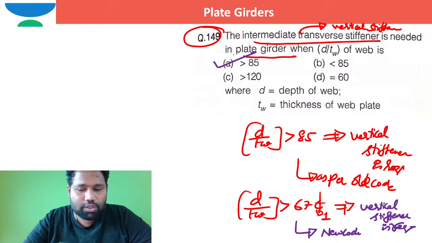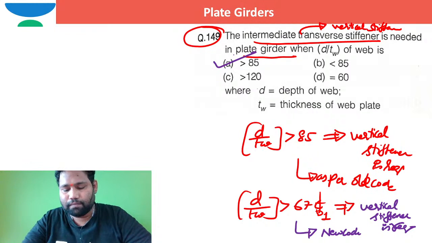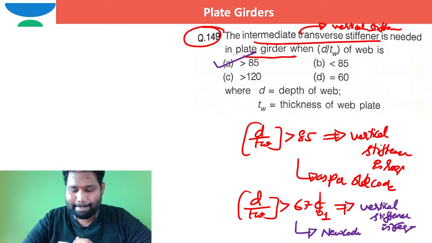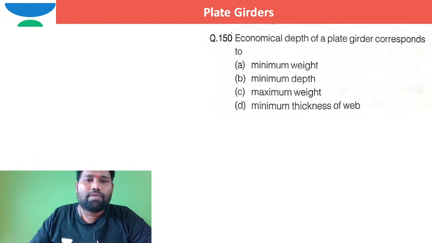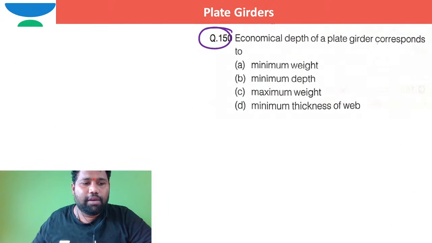If you please excuse me, can I move to the next question? Right? Moving to the next question. Right. So can you see this question?